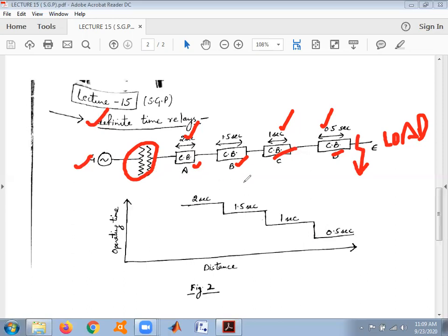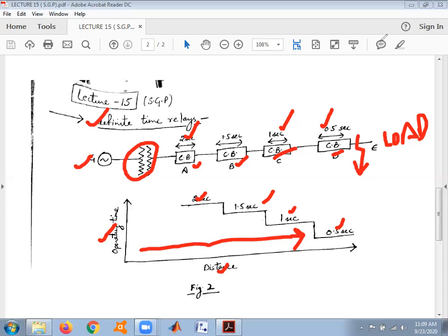If a fault occurs nearer to the supply end, the circuit breaker will take approximately 2 seconds to operate. This is a graph showing the operating time with respect to distance. As the distance from the supply end increases, the operating time reduces, as we can see in these letters. As the distance from the generating side increases, the time required for the operation of the relay gets reduced.